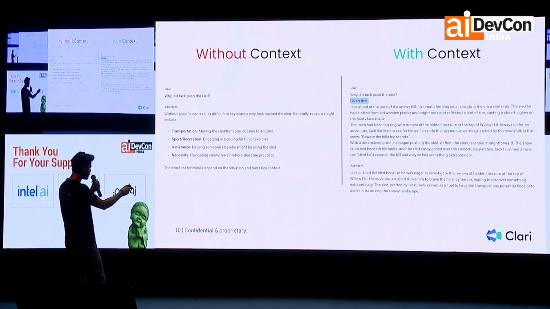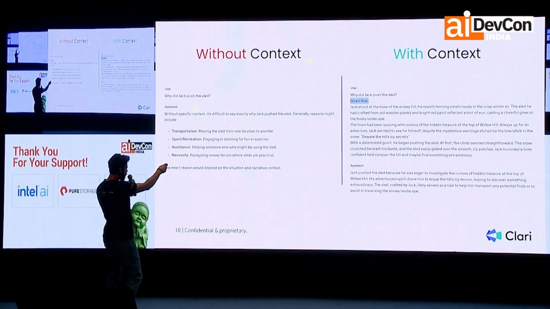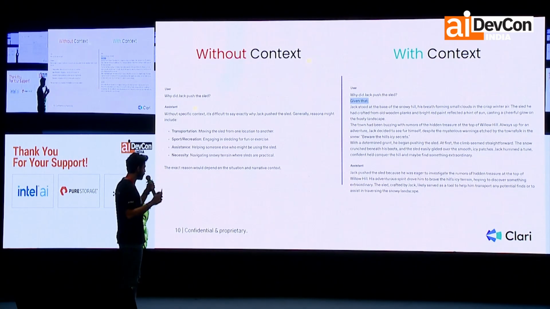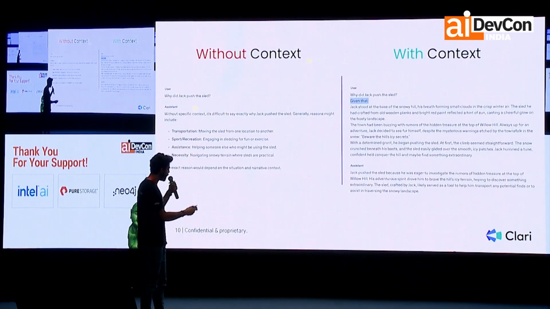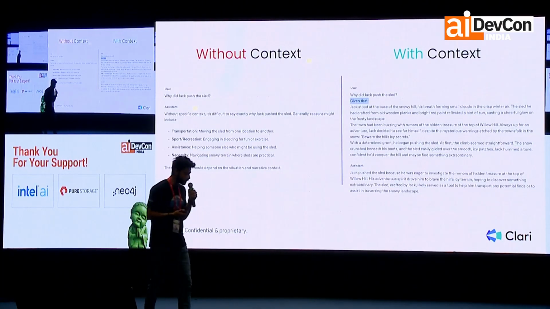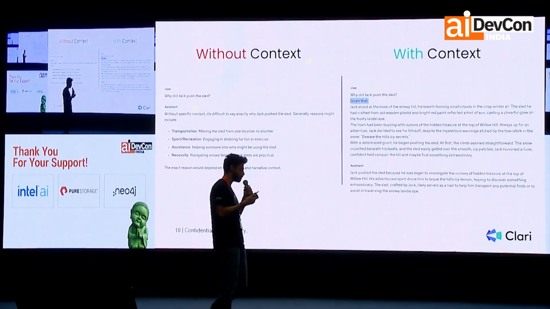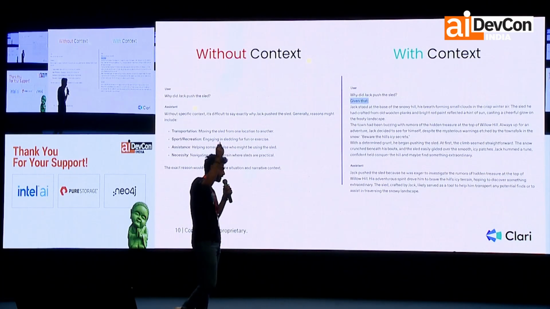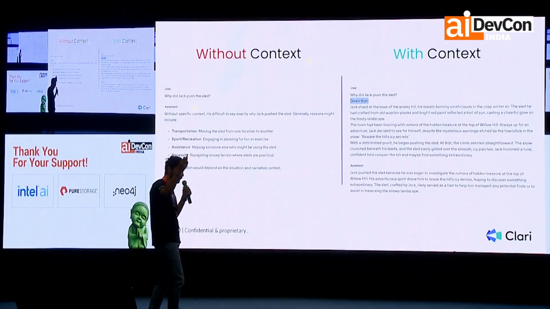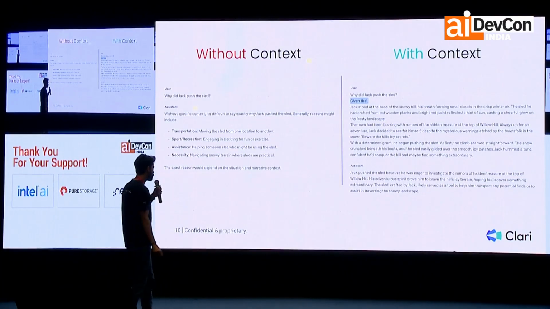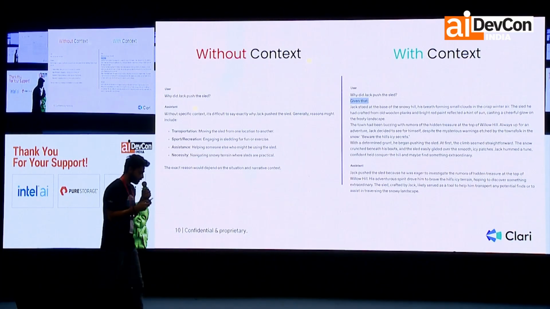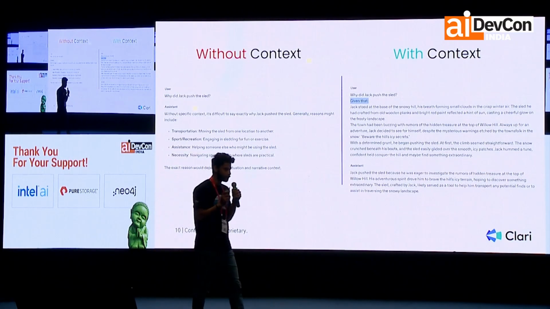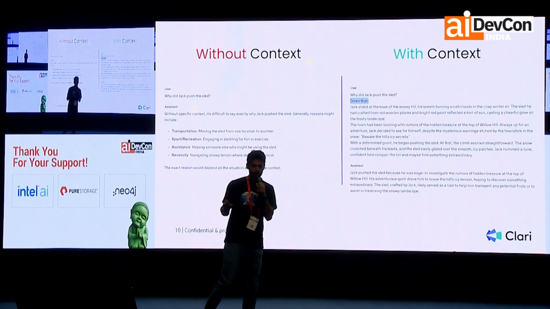Now with context, highlighted in blue, I've attached a snippet of the story I was asking about, and the LLM does a decent job of reasoning about the motives behind Jack pushing the sled. It points out that Jack thinks there's a treasure on top of the hill and he'll need a sled to carry it back. So context injection helped us here, but there's one challenge I still need to solve. How do I solve for retrieval?